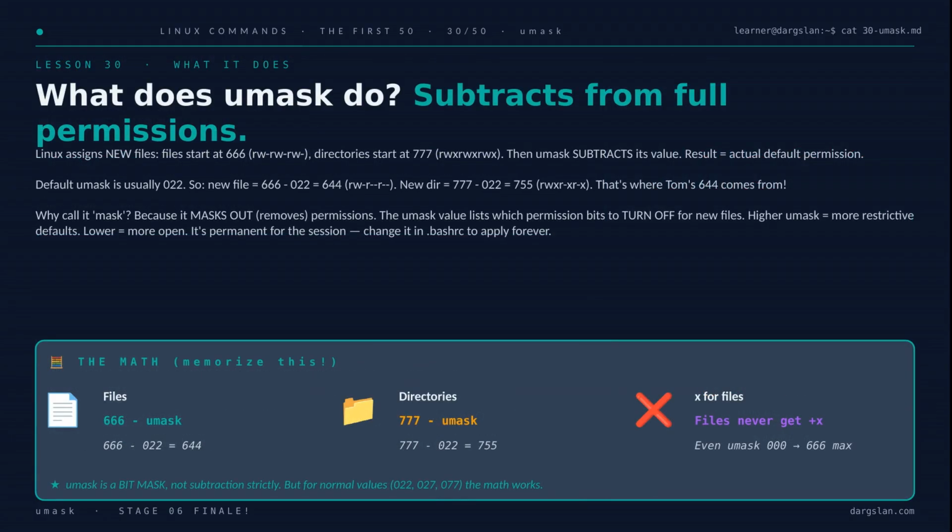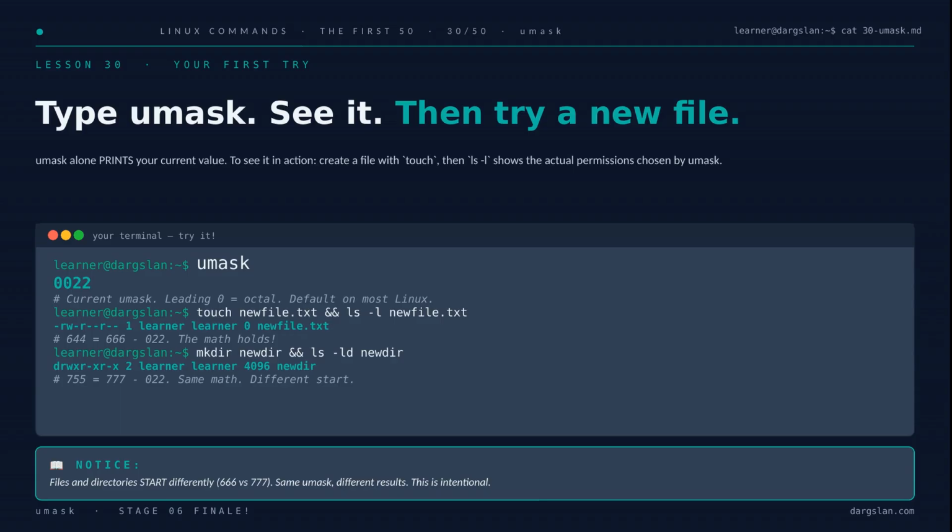Here's the hidden rule. Linux starts every new file at 666 and every new directory at 777, then umask quietly subtracts itself from those defaults. With the usual umask of 022, that's 666 minus 022, Tom's 644, and 777 minus 022 is 755. The name mask fits because it masks out, or turns off, specific permission bits. And one quirk worth memorizing: files never get the execute bit, no matter how low you set umask. 666 is the ceiling. So let's actually watch this rule in action.